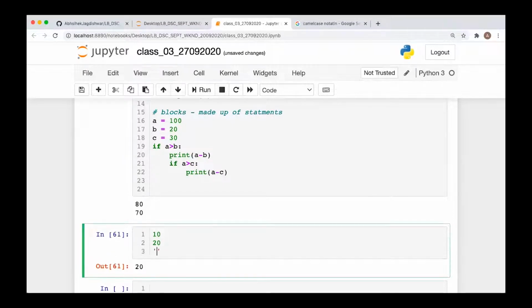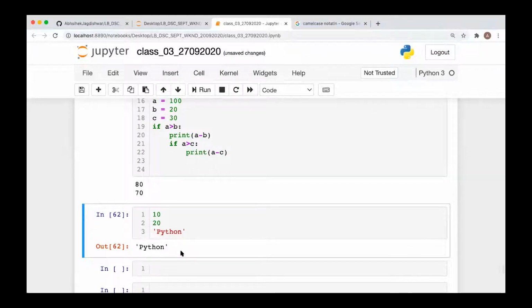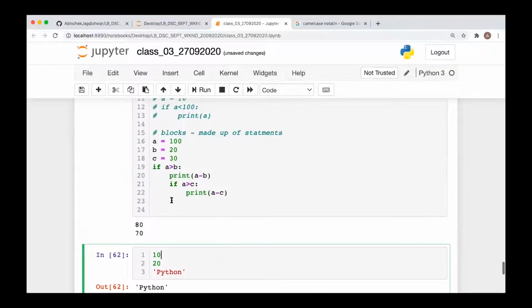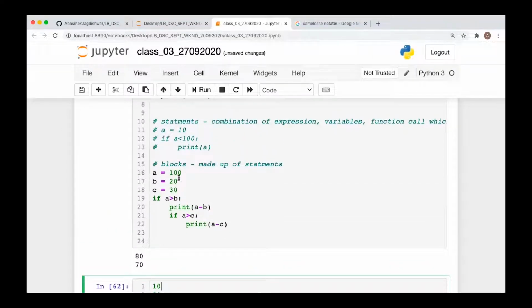Let's say here if I write Python, it will not give me 10 and 20. It will give me only Python. So if you do not use the print function, it will always give you the recent value in the output cell. But if you use the print function everywhere, then it will give you the output everywhere. Okay, fine. In this line number 13, if I'm not giving print and I'm writing just A, then it is not printing A. Yes, it will not print.